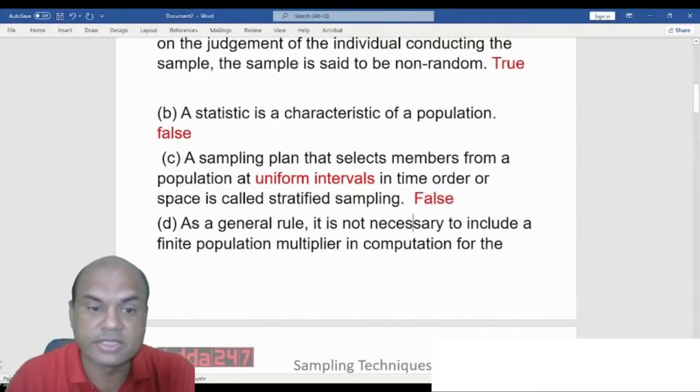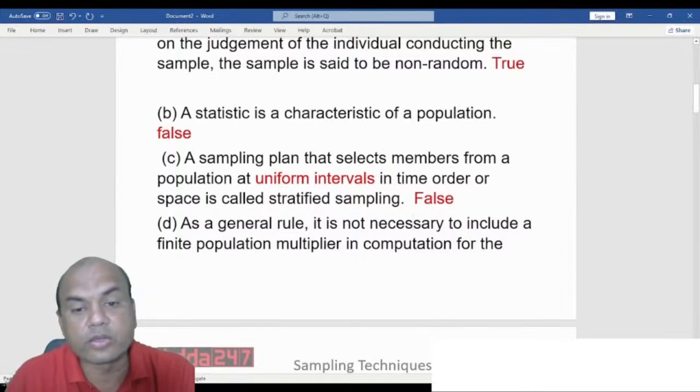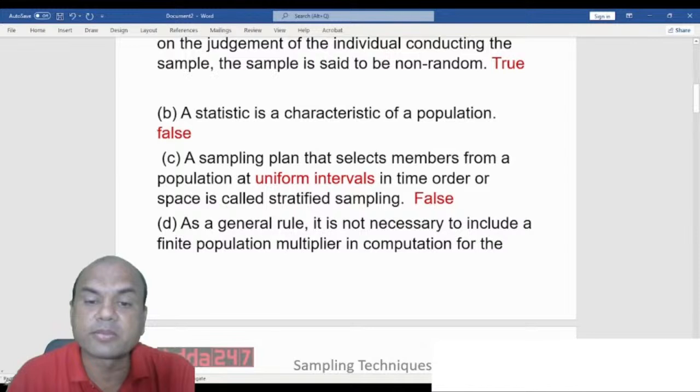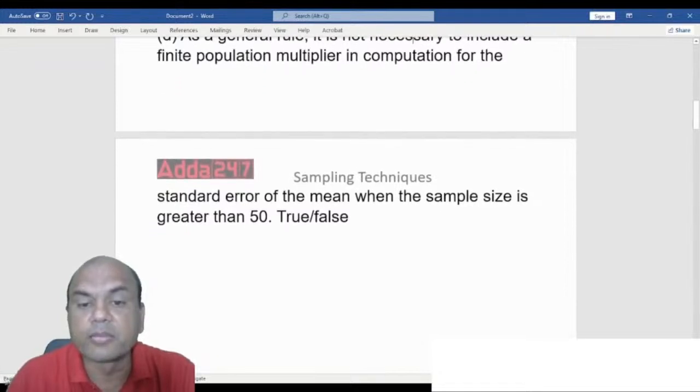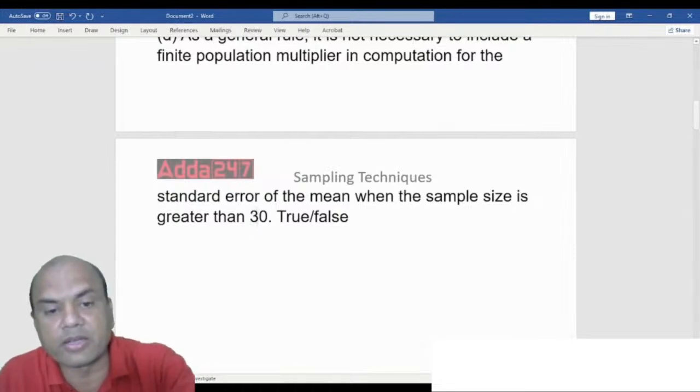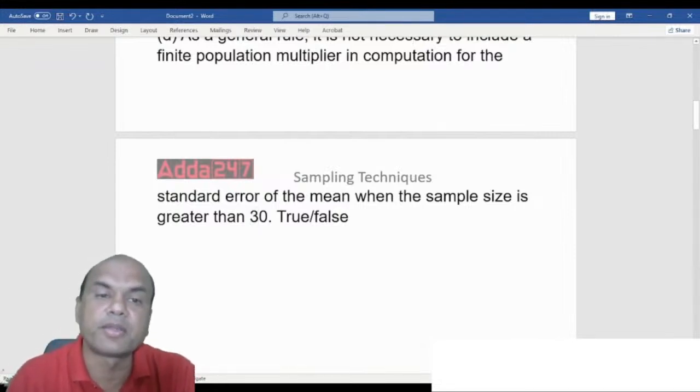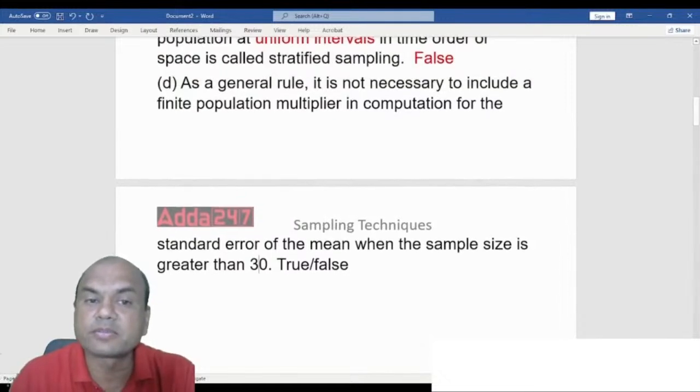Next one. As a general rule, it is not necessary to include a finite population multiplier in computation for a standard error of the mean when the sample size is greater than 50. Let me change this. Let me make it when the sample size is greater than 30. So now give me the answer.